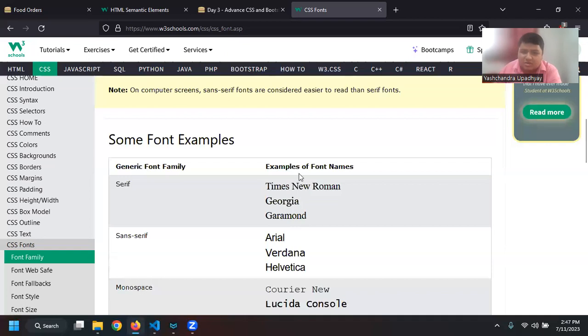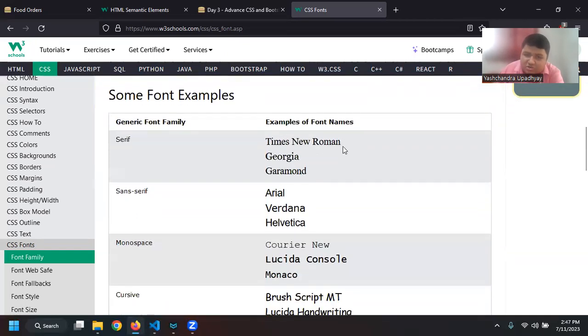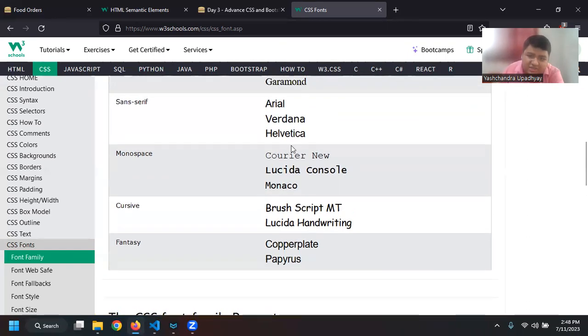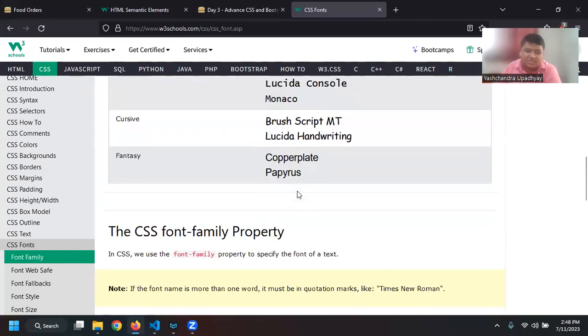Right. There are also examples of font names that you can see. So Times New Roman, Georgia, Arial. You must have seen Arial in Microsoft Word. You must have seen Verdana in Microsoft Word, as well as Papyrus and Copperplate. Helvetica is there as well. It is also, I think, the default font of macOS. So you can see this.